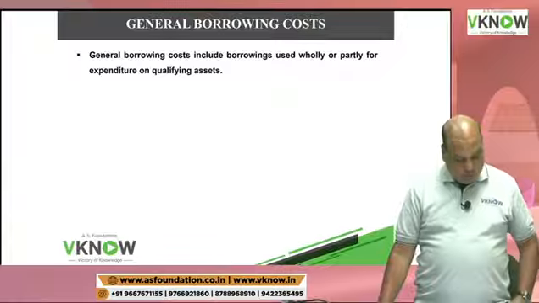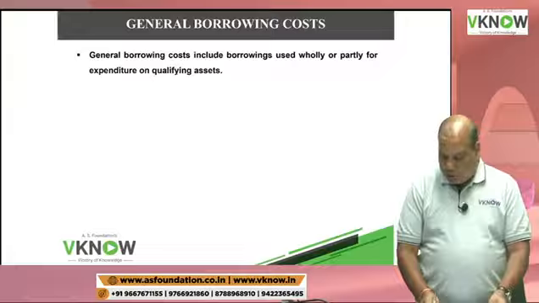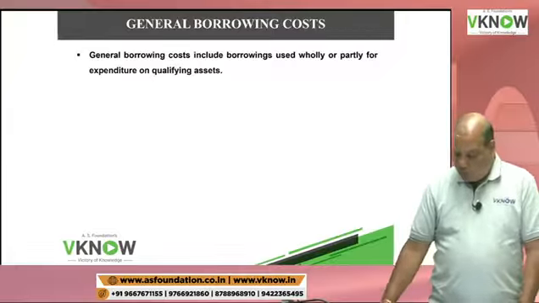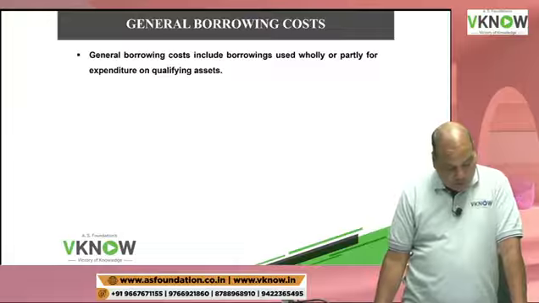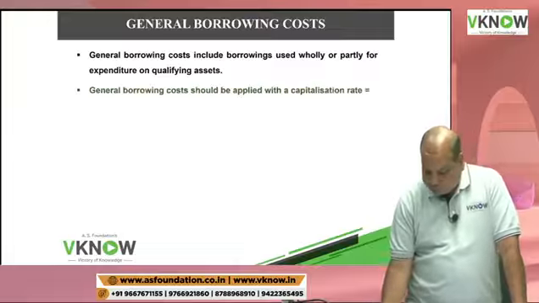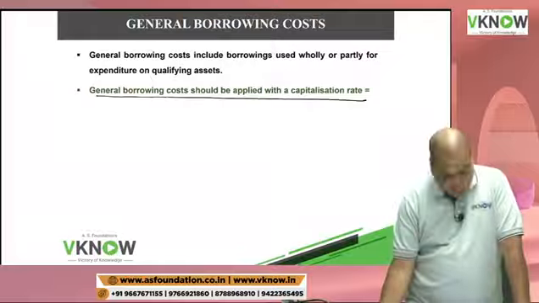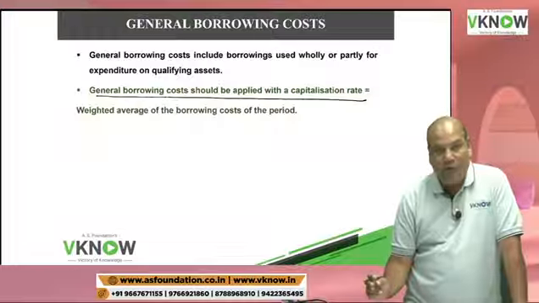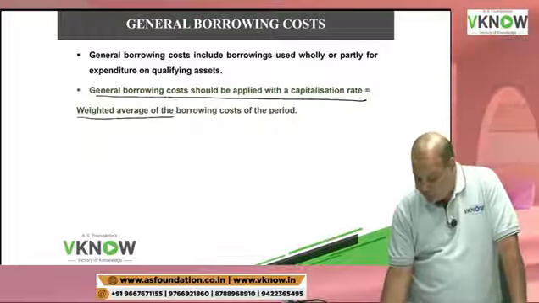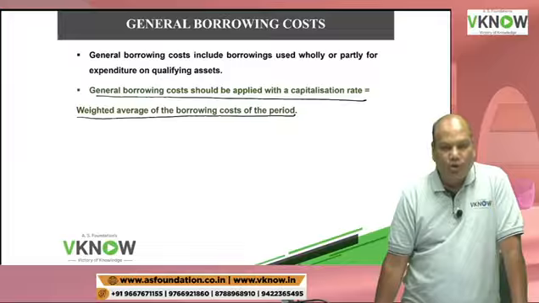Come to your book. I have written the notes in your book, don't worry. General borrowing cost includes borrowing used wholly or partly for expenditure on a qualifying asset. General borrowing cost should be capitalized by applying a capitalization rate. Capitalization rate means the weighted average borrowing cost rate.